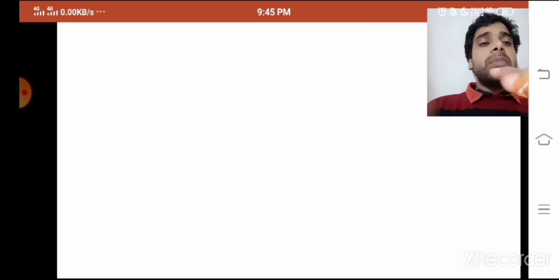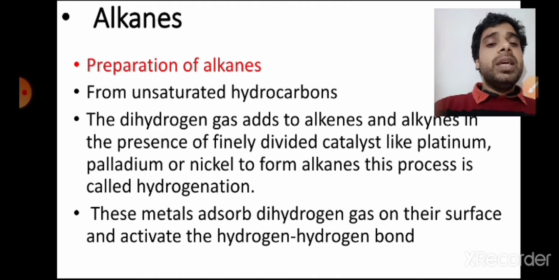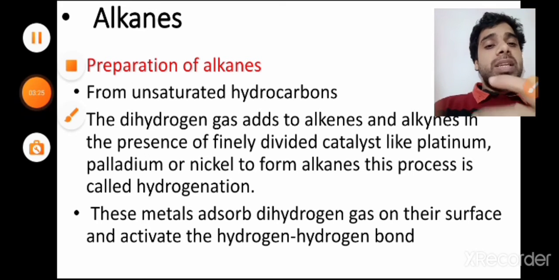That means the surface area would be large, and these finely divided metals adsorb, meaning stick onto that surface. They adsorb dihydrogen gas on their surface and activate the hydrogen bond,